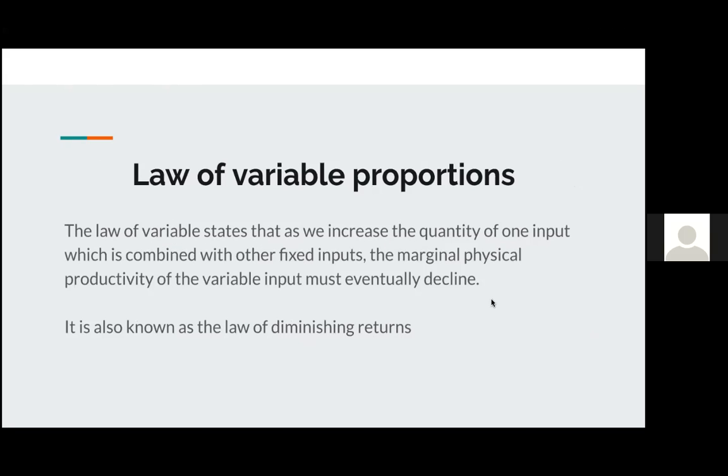Following on from this is the law of variable proportions. The law of variable proportions states that as we increase the quantity of one input, which is combined with other fixed inputs, the marginal productivity of the variable input must eventually decline. It's also known as the law of diminishing returns, where essentially the more you increase the input, at some point, you would get less than what you're putting in.